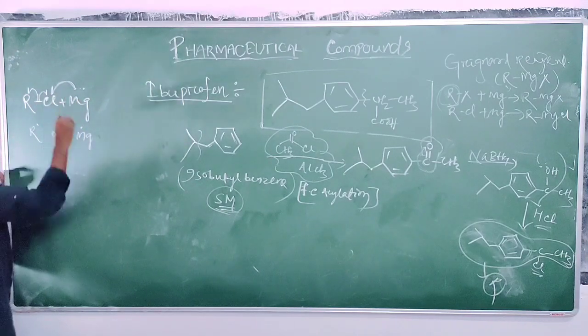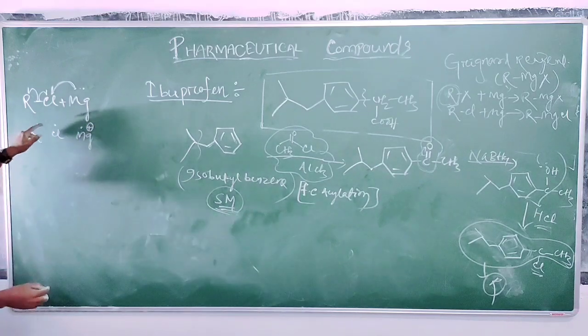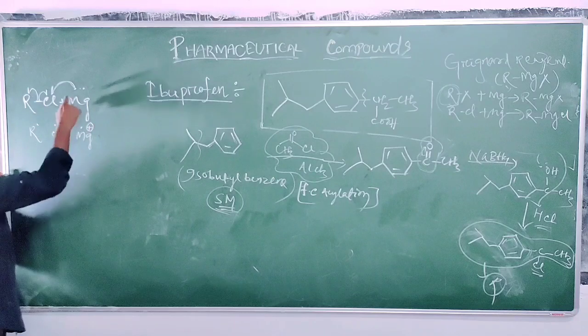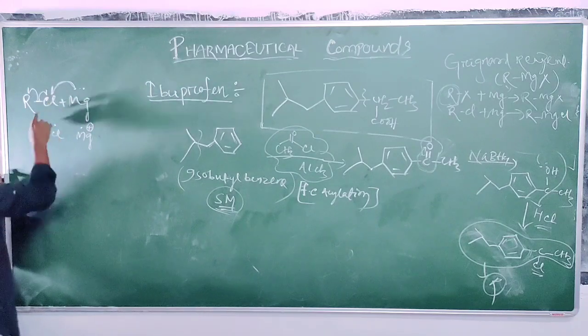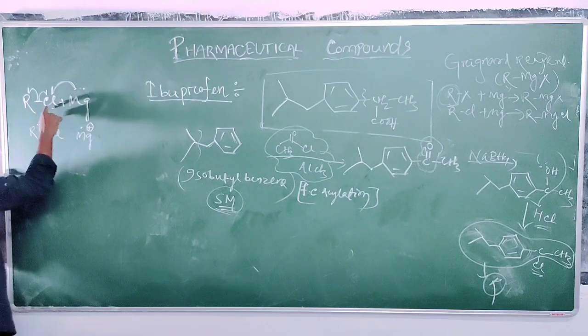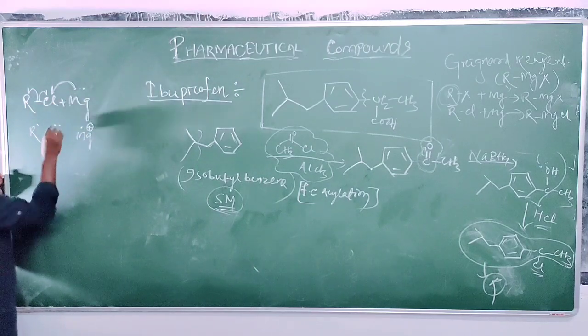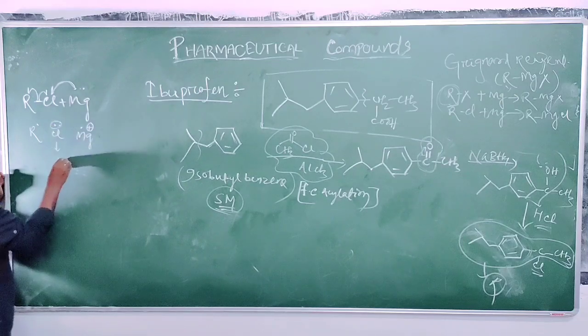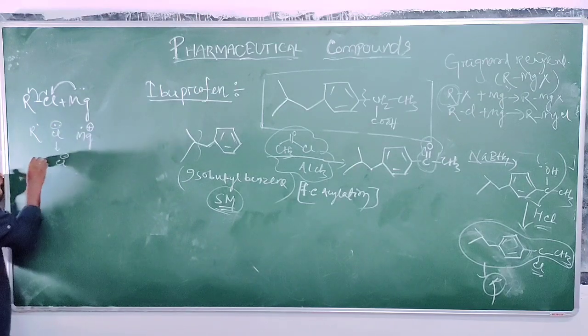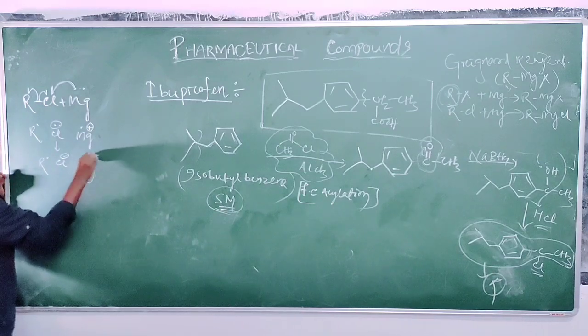Then magnesium donates one electron, so only one electron is left over magnesium, and as it donates one electron, there is a positive charge over magnesium. Again one electron is donated to chlorine. So this bond gives one electron to chlorine and magnesium gives one electron to chlorine, so there will be 2 electrons over chlorine, Cl minus, R dot, Mg dot positive.